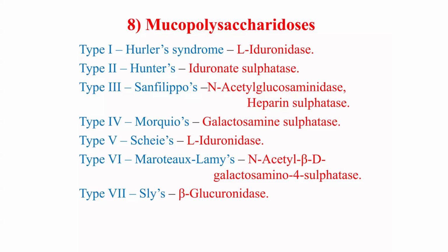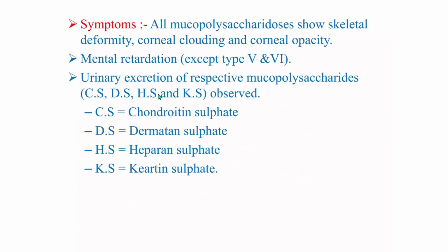And each mucopolysaccharide has its specific enzyme that processes it. The deficiency of that enzyme will lead to a block in processing the substrate, and as a result, it will lead to a medical condition. And this mucopolysaccharidosis, we have types 1 to 7. In some cases, this disease affects so many people. I think in the last 2 weeks, we had a similar case here where a girl was found to have mucopolysaccharidosis. So what are the symptoms?